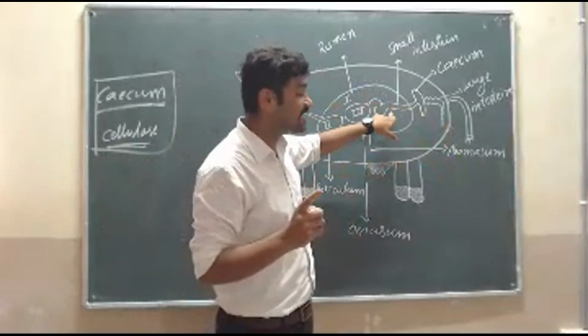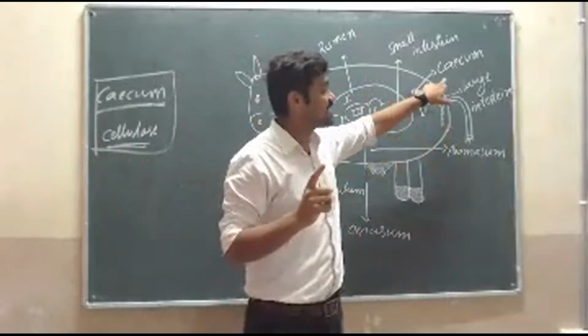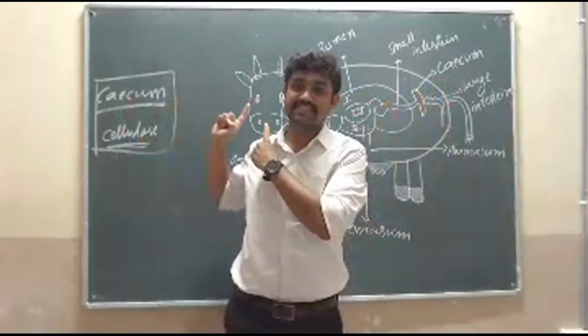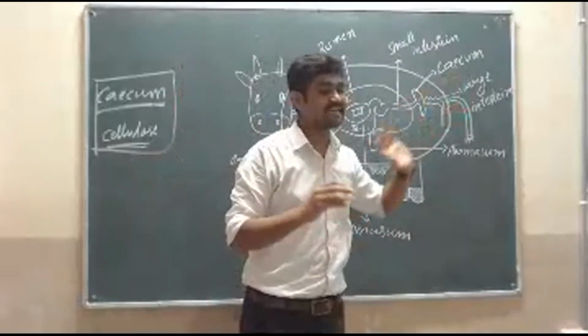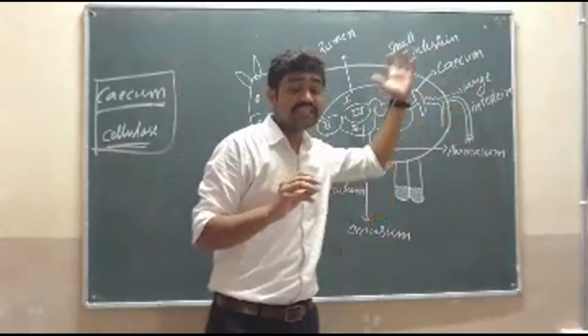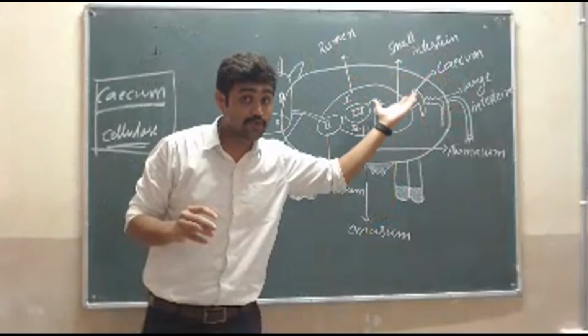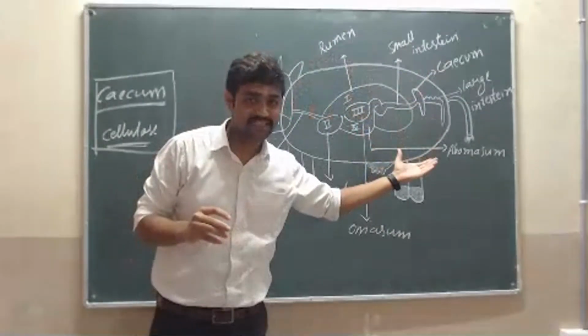Then we have the small intestine and the cecum, where the cellulose is digested with the help of symbiotic bacteria. Then we have the large intestine. This is about the parts of digestion; I have explained the parts.